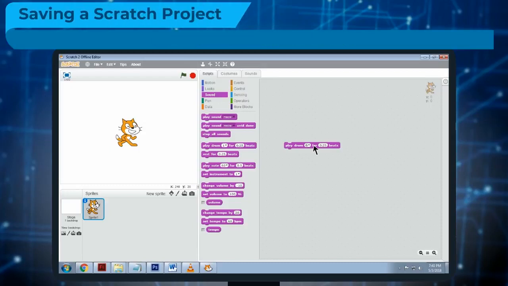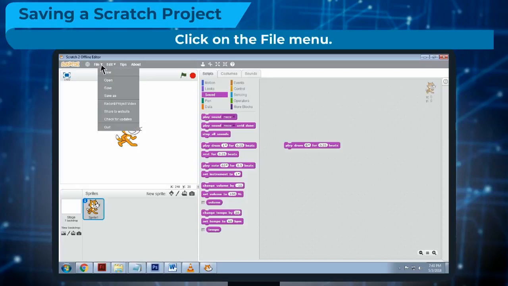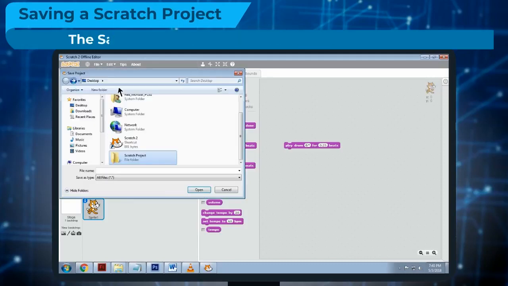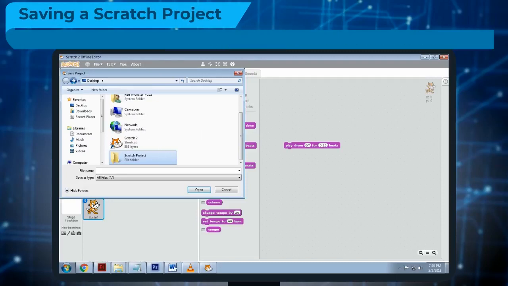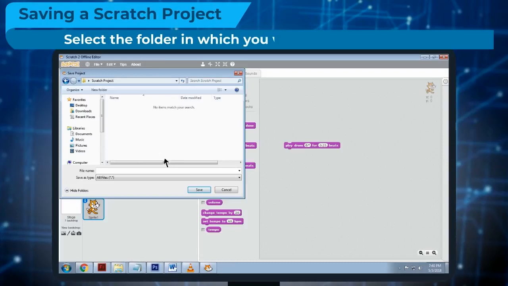Saving a Scratch project. Click on the File menu. Click on the Save option. The Save Project dialog box appears as shown above. Select the folder in which you want to save the project. Specify the file name. Click on the Save button.